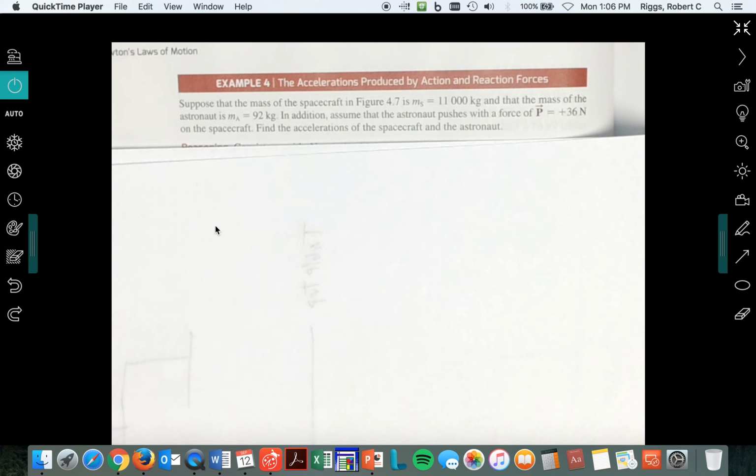All right, this will be a little bit shorter, but anyway, this is from your book. This is actually on page 86. It says, suppose that the mass of a spacecraft in Figure 4.7. Basically, what they're doing is they got a guy pushing on the spacecraft. He's doing a spacewalk.